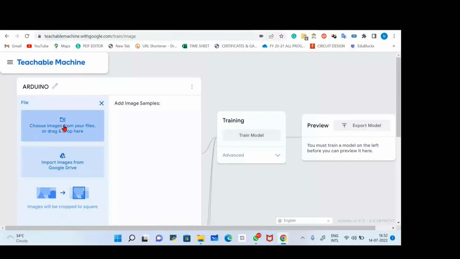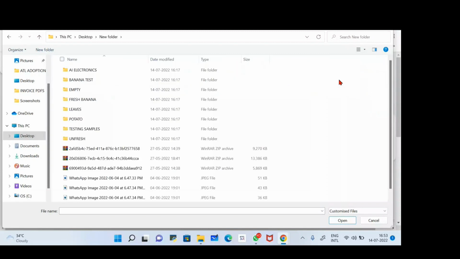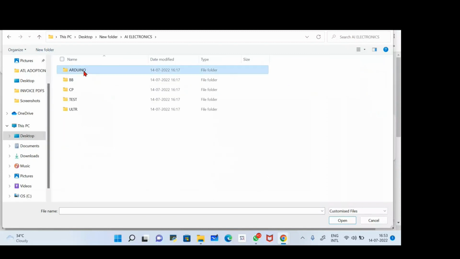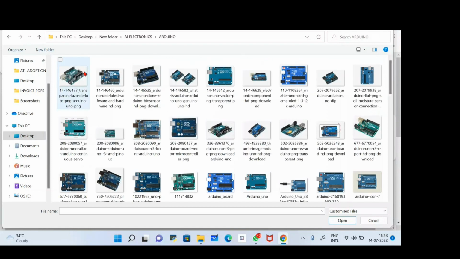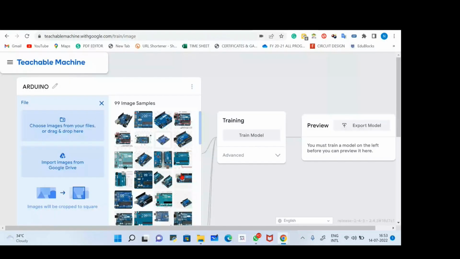All the pictures are in my system, so I'll use this option, choose images from file. I'll click over here and go to the folder, new folder, AI electronics, Arduino. I'll select these pictures, select all, and click open. Now you can see all these pictures are here. I have uploaded all the pictures in this portal.